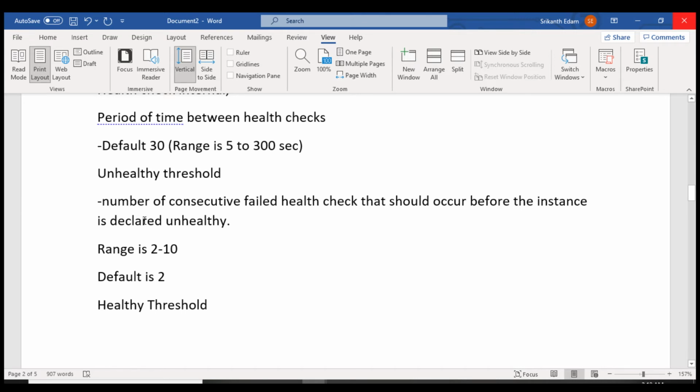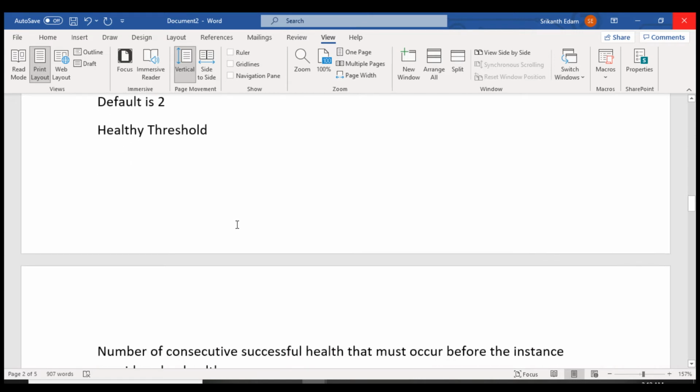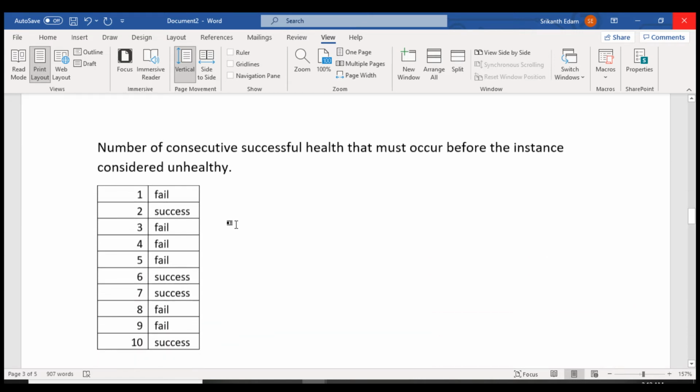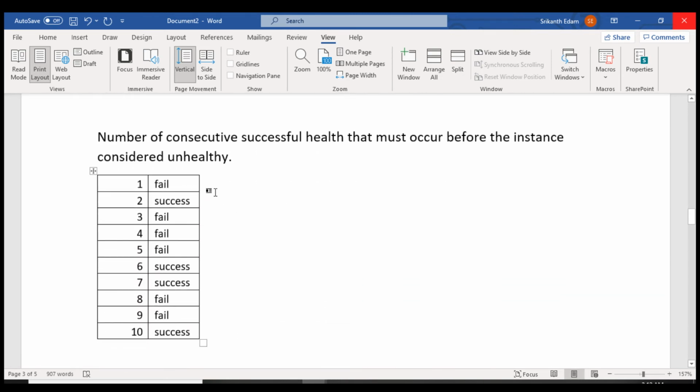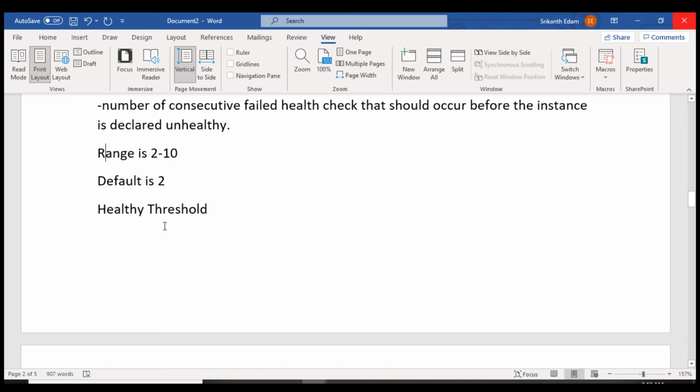But here, in order to consider it as unhealthy, it needs to get two failure statuses from that EC2 instance. Then only will that EC2 be considered unhealthy. So I have one more example here, then it will be easy for you to understand, be it healthy or unhealthy. So here if I configure the threshold, the default is 2, right? Here I am going to configure 10.